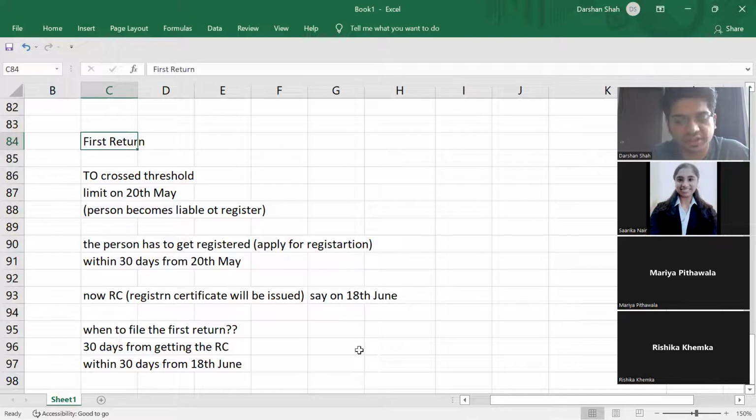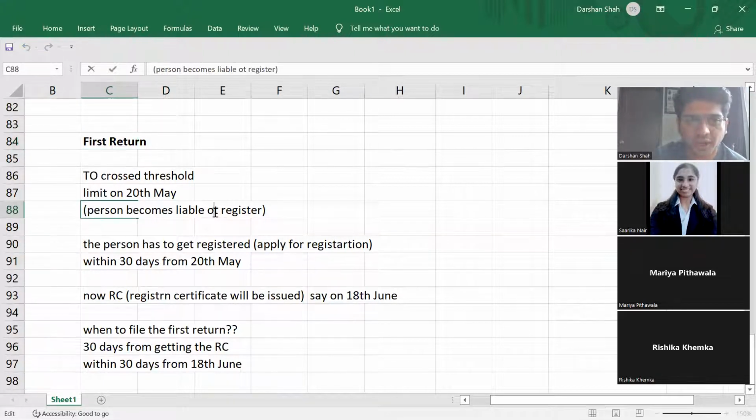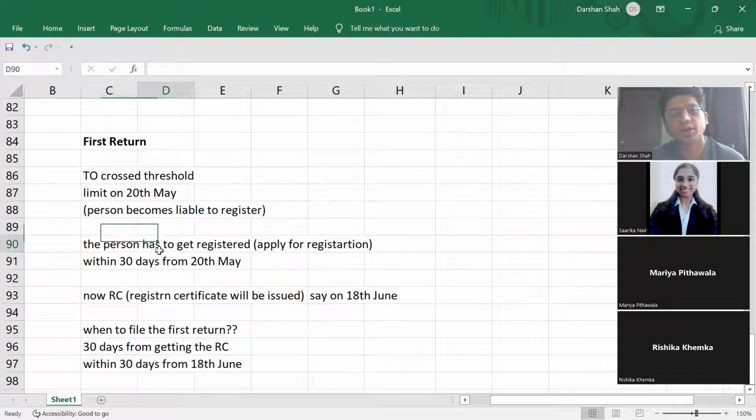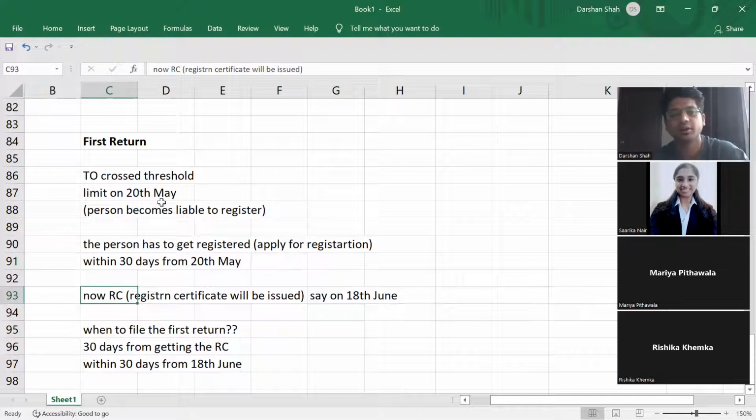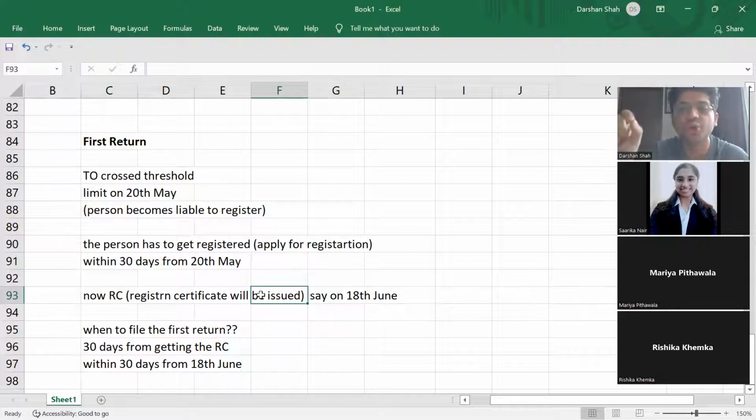If the concept of first return is clear: when you cross the threshold limit, you become liable to register. Once you become liable to register, you have to get yourself registered within 30 days from that date. Then RC will be issued. That will be dependent upon the department. Department will decide when to issue the RC. And once RC is issued, the day on which RC is issued, you get the status of a registered person. From that day, within 30 days, you'll have to file the first return.